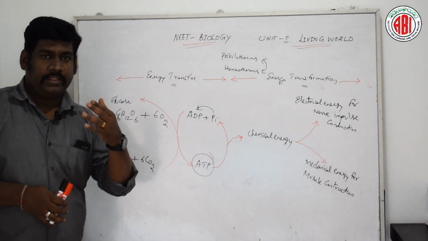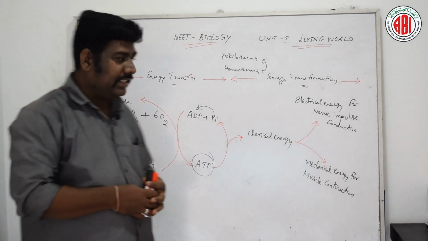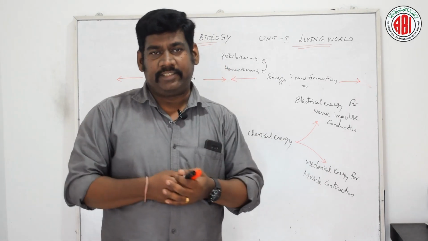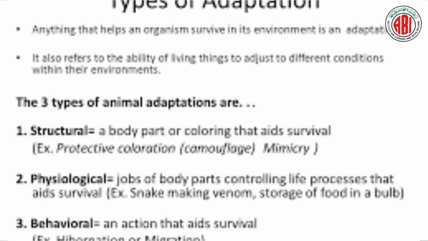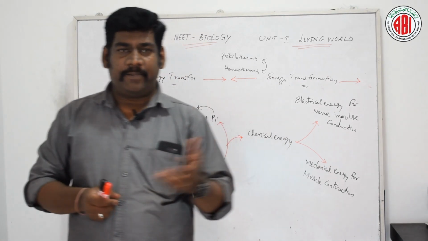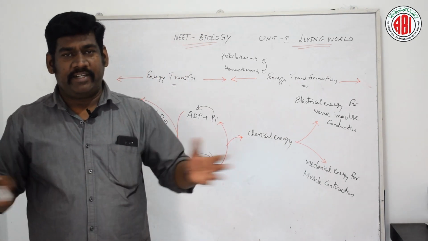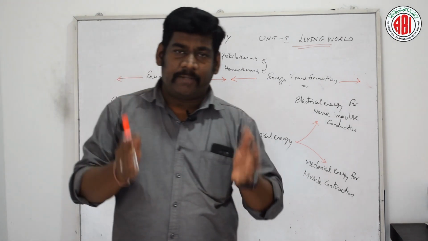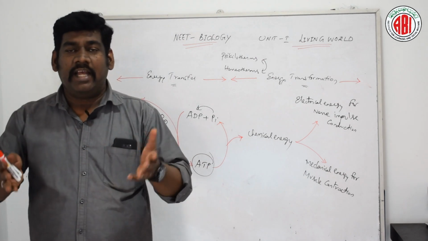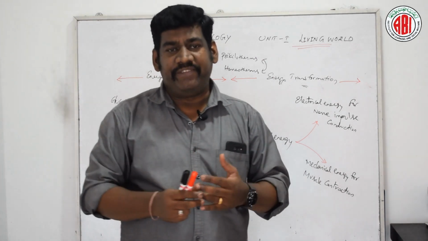And next, one more important term we are discussing, a factor for living organisms, is adaptation. This can be defined as any characteristic feature of the living organism which makes the organism better suited to its own environment. In other words, adaptation improves the survival performance of the organism according to its own environment.